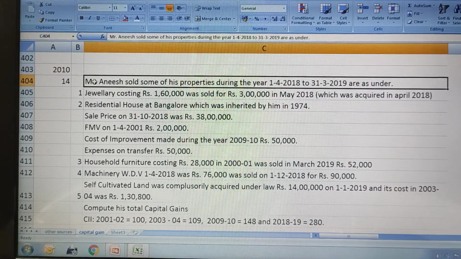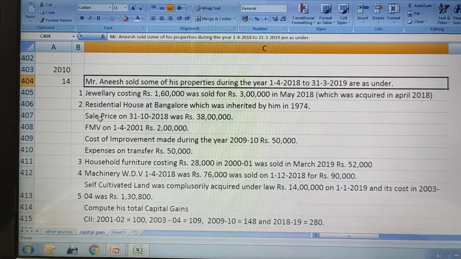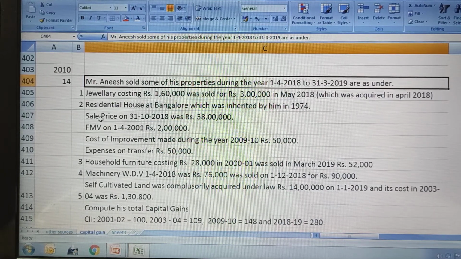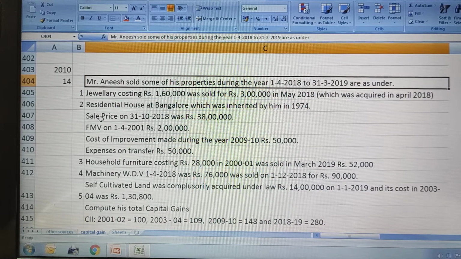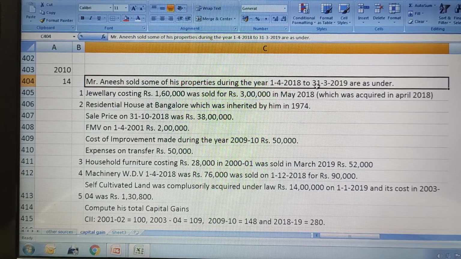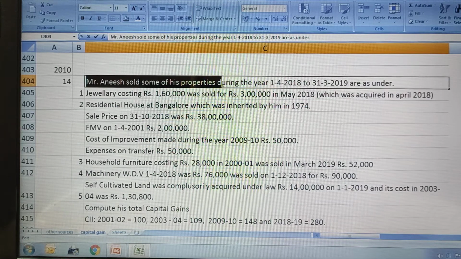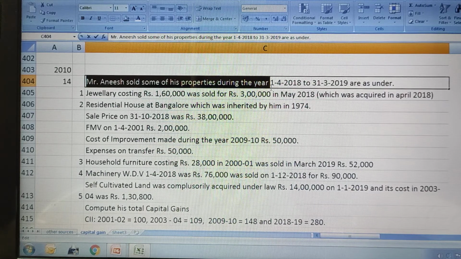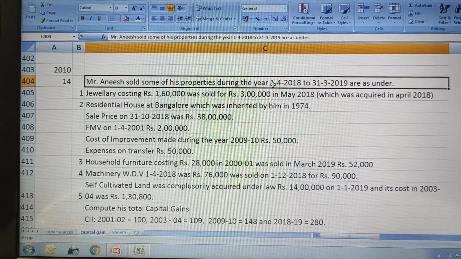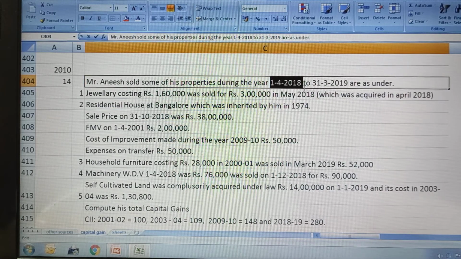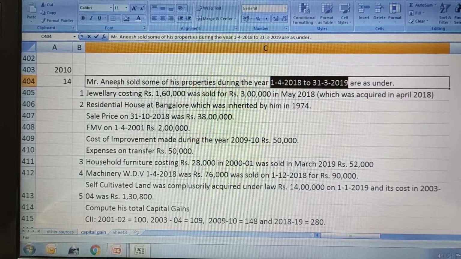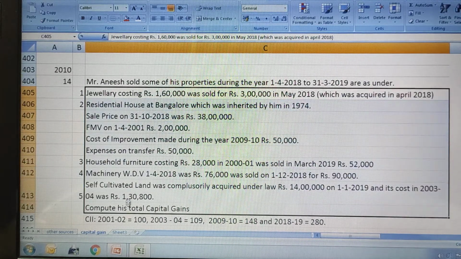The problem states that Mr. Anish sold some of his properties during the year 1st April 2018 to 31st March 2019, which is given as under. Anish is the assessee here in our problem. He has sold some of his properties during the previous year 2018-19, because our previous year starts from 1st April 2018 and ends with 31st March 2019. So during this period he has sold various properties. Here they have given it in detail.